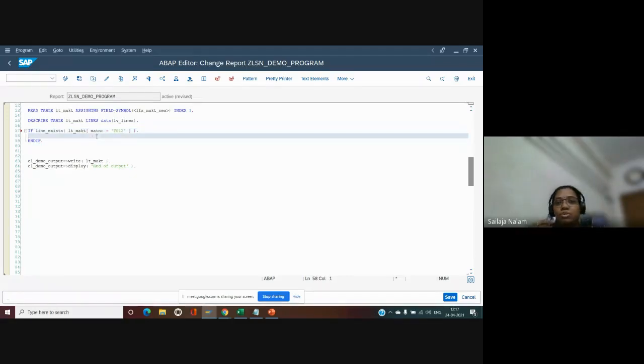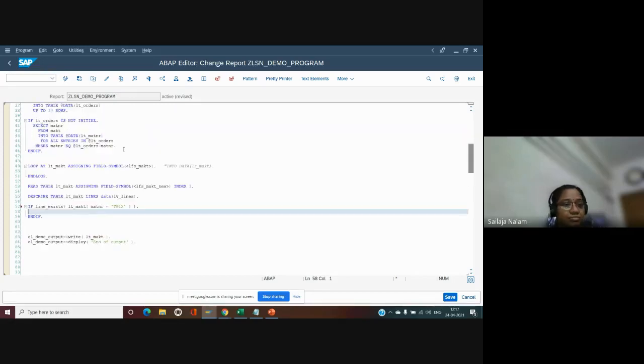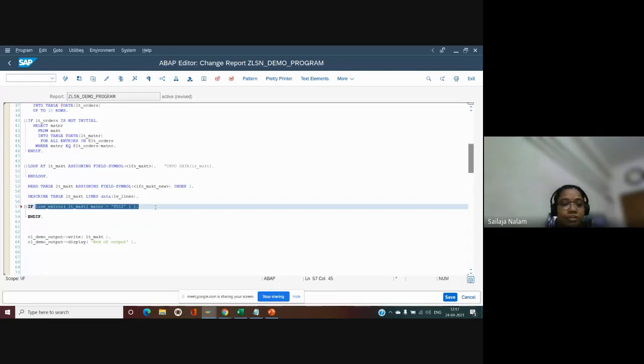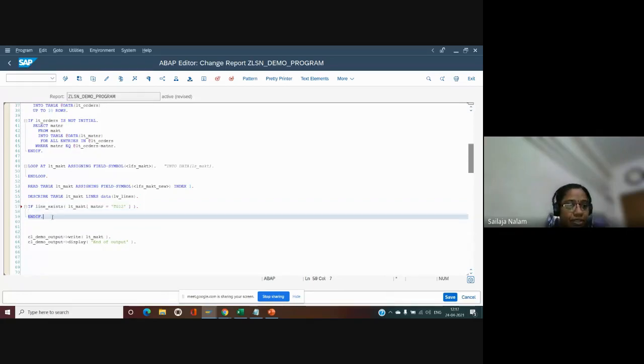What do we generally do in the older syntax? We look for a read, we go with the sy-subrc check, and then we go with this if statement. We can have this line exists easily identifying whether there is an entry in this table or not. This will be returning a Boolean value, so we can have this one in the if condition.